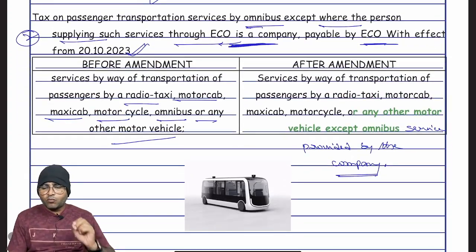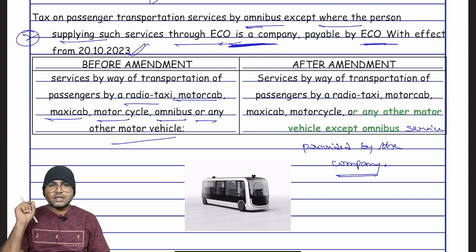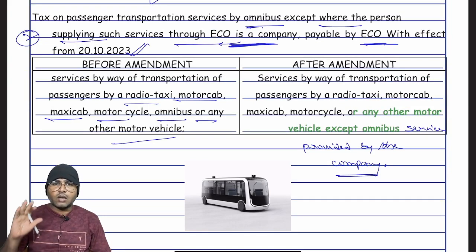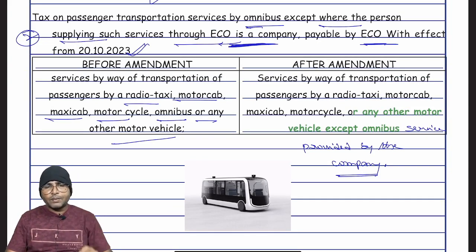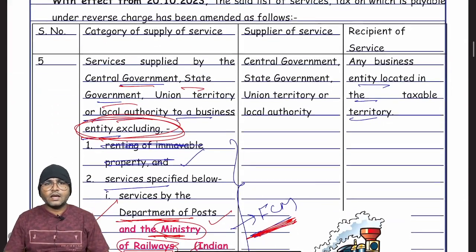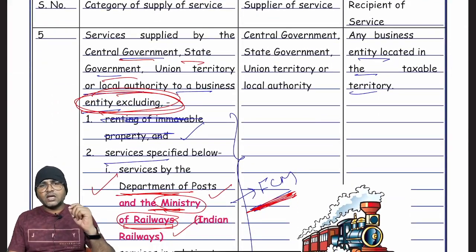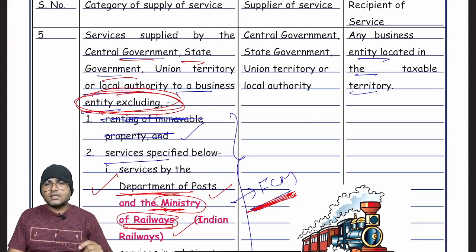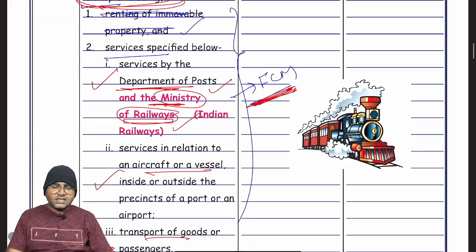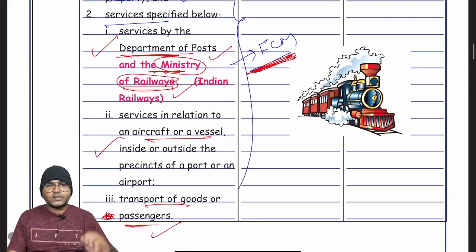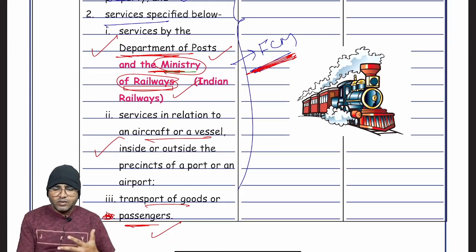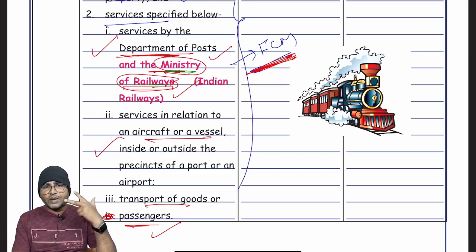And the next one, omnibus services, where the omnibus services are supplied by a company through an e-commerce operator. In such a situation, the e-commerce operator is not liable for payment of GST. The supplier company is liable for payment of GST. And the next one, services provided by CG, SG, local authority to a business entity located in the taxable territory. Actually, reverse charge mechanism applicable, recipient is liable. But for these three services, RCM not applicable: PAT services, Department of the Post, aircraft or vessel services, transportation of goods or passengers. And apart from these three things, services provided by the Ministry of Railway also attract forward charge mechanism.